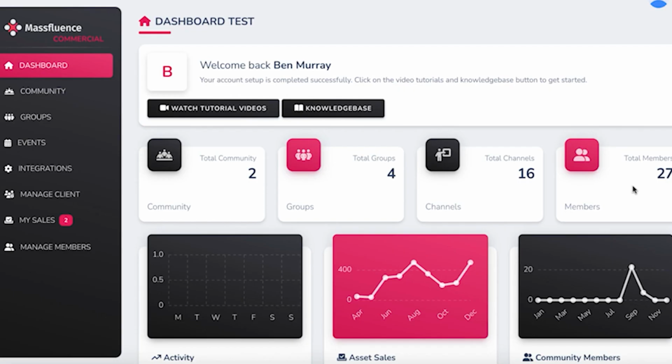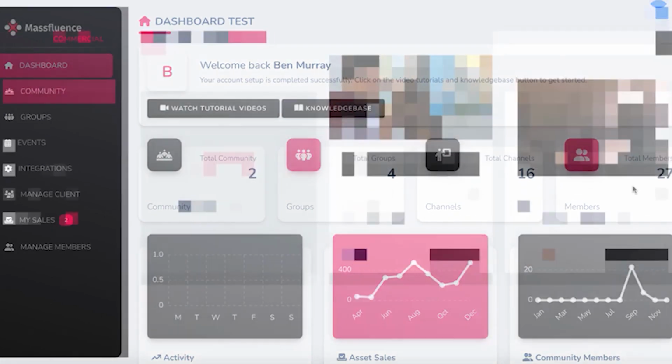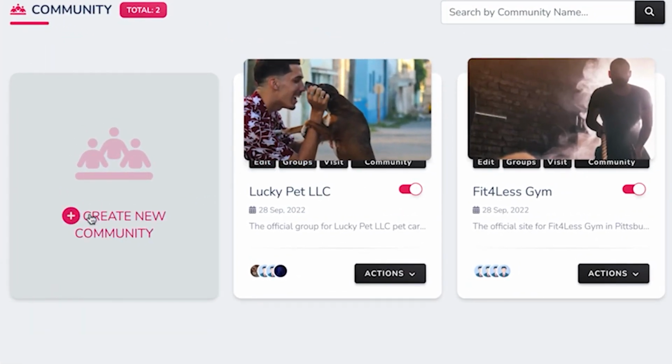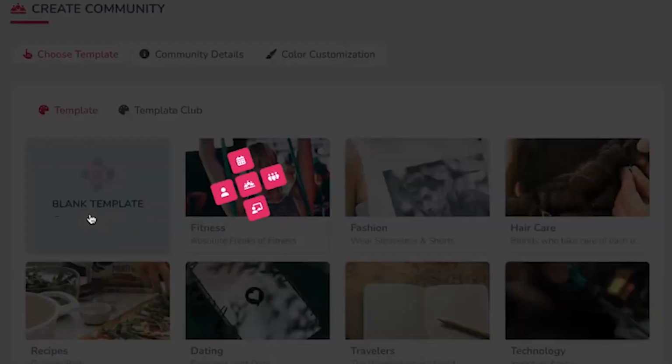In this video, we're going to see how easy it is to use Massfluence, a groundbreaking app that creates next-generation sites that do the hard lead generation, product selling, and community building for you automatically. In a click, you can auto-build new types of all-in-one sites that include viral communities that grow via gamification for passive leads.